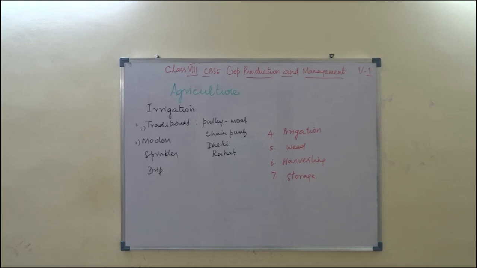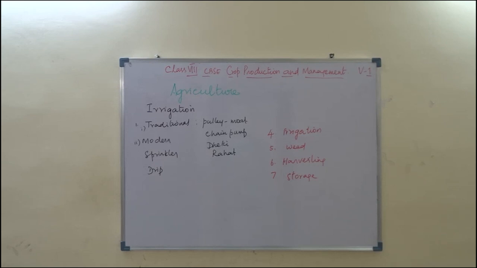Also weeds are controlled by a certain chemical called weedicide. That is 2,4-D, that is dichlorophenoxy acetic acid, we say 2,4-D. Right? And these are sprayed in the field to kill the weeds. At the same time, it will not damage the crop.